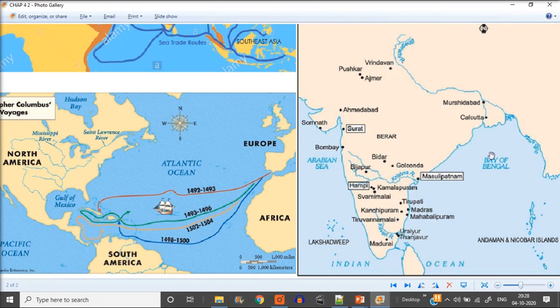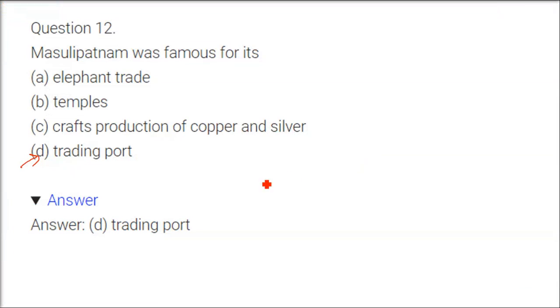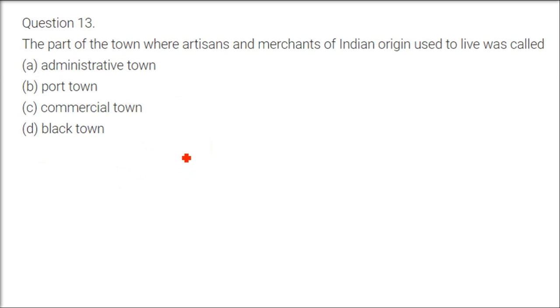Masulipatnam, or Machilipatnam, provided that entry. Southeast Asians and Arabs also came this way, all those who wanted to enter India or the subcontinent through the eastern part.